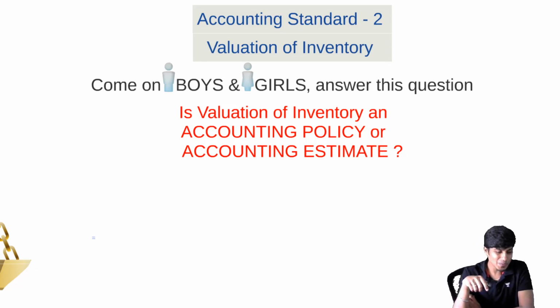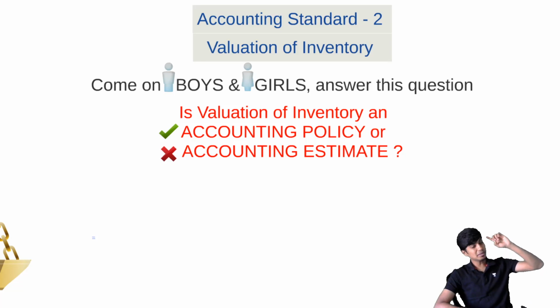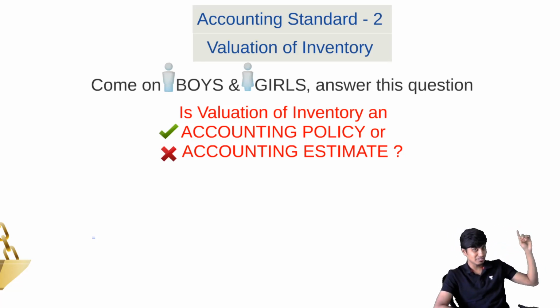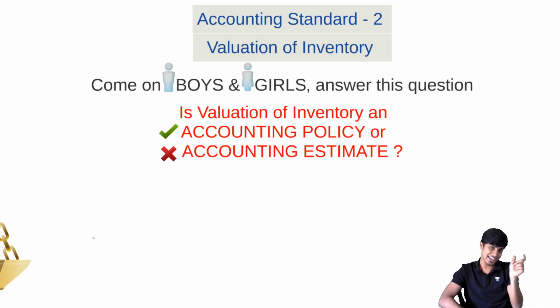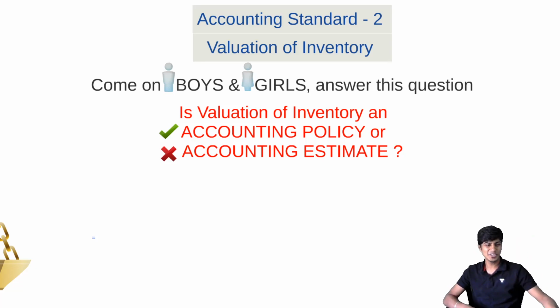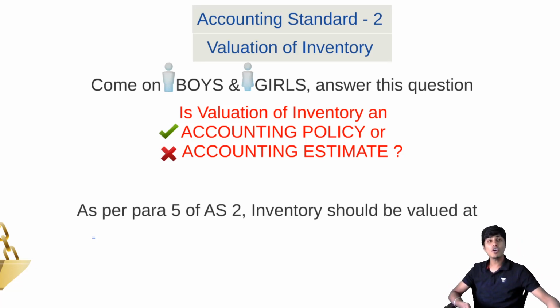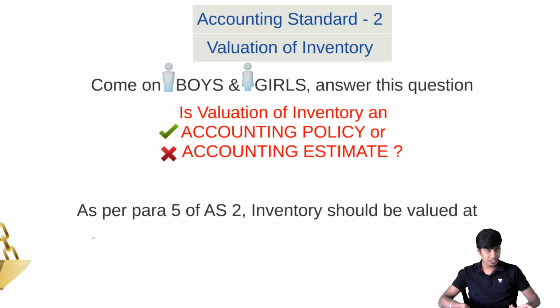Yeah. So it is accounting policy and not accounting estimate. If you remember, previously when I discussed in part 1, lecture 1, I had told you very clearly in the example section. It is part of accounting policy. Depreciation is not an accounting policy, it is an accounting estimate. However, valuation of inventory is an accounting policy. Got it, guys? So para 5 of AS2 basically tells us how to value the inventory.